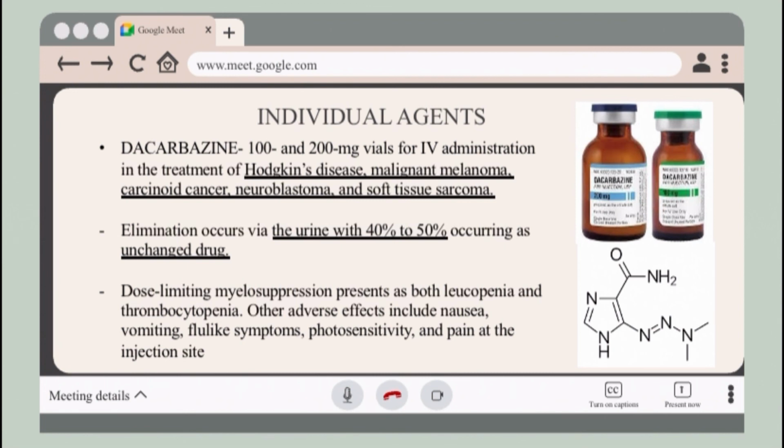Dose-limiting myelosuppression presents as both leukopenia, a decrease in the number of white blood cells, then thrombocytopenia, a condition where you have a low blood platelet count. Other adverse effects include nausea, vomiting, flu-like symptoms, photosensitivity, and pain at the injection site.